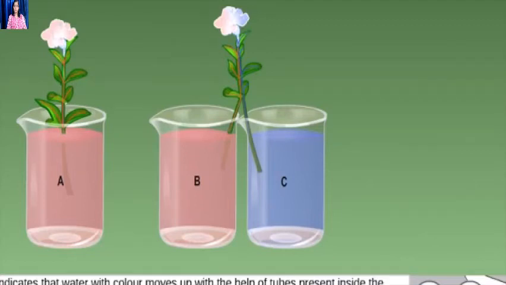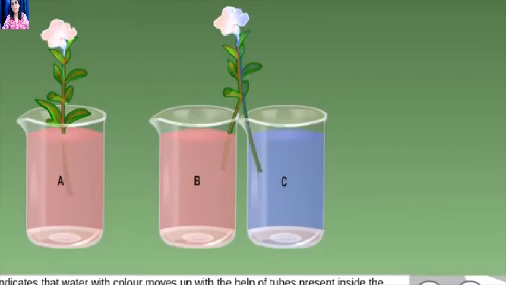It indicates that water with color moves up with the help of tubes present inside the stem. Along with water, minerals dissolved in water also move up in the stem. From the stem, the water and minerals go to leaves and other plant parts.